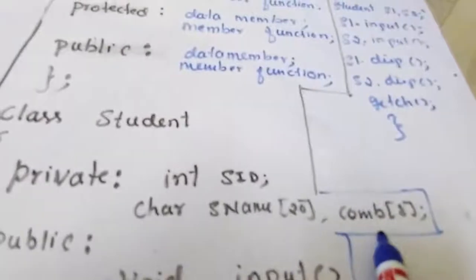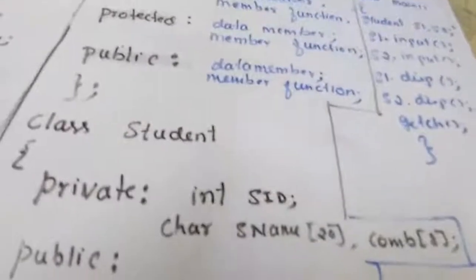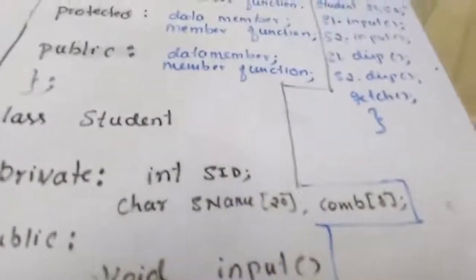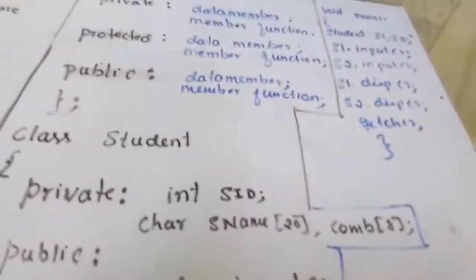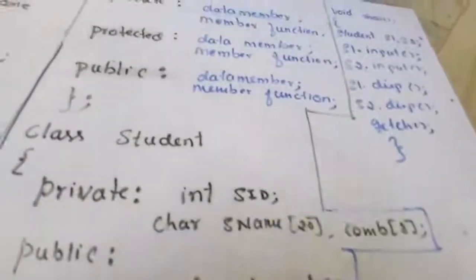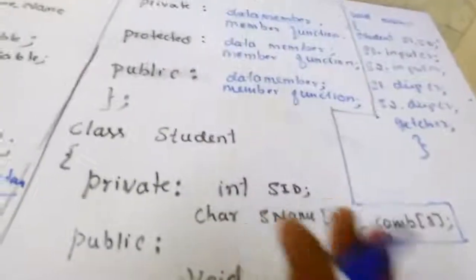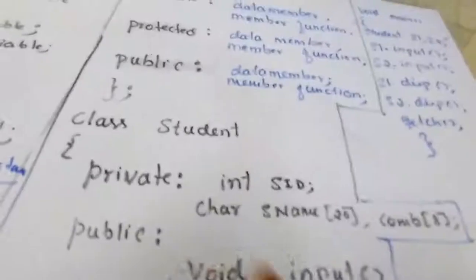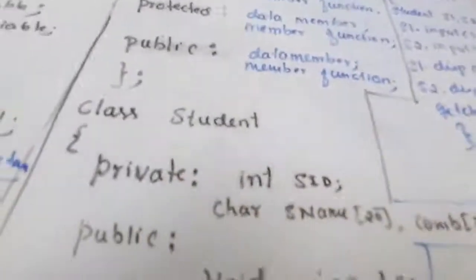See here, SID, name and combination. These are the data of each and every student. We have to give security for these data elements. This data should not be accessed throughout the program. It has to be accessed only through certain functions. So by using these access specifiers, we can restrict the data so that it cannot move freely around the system.